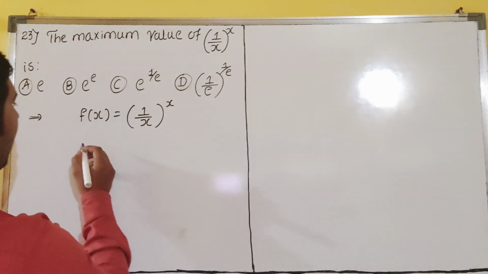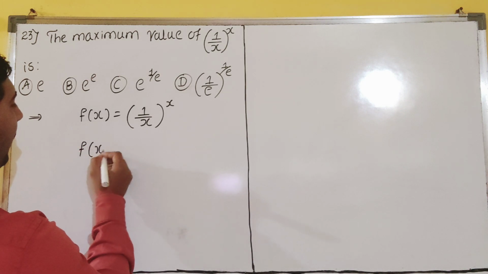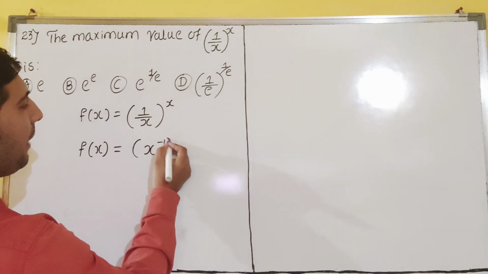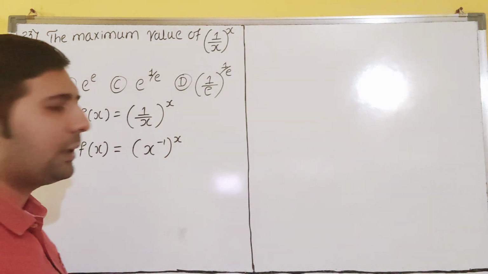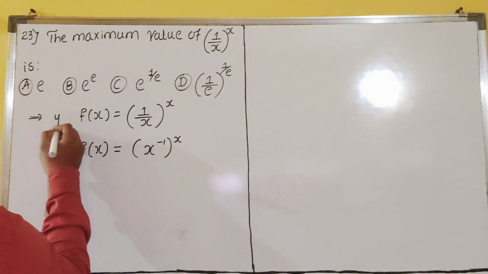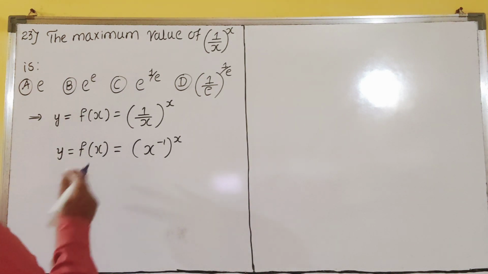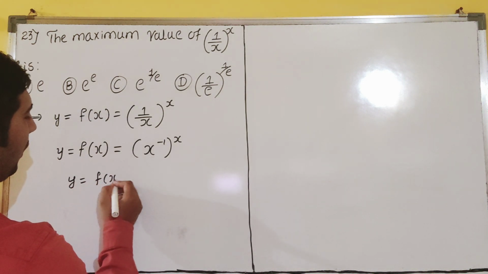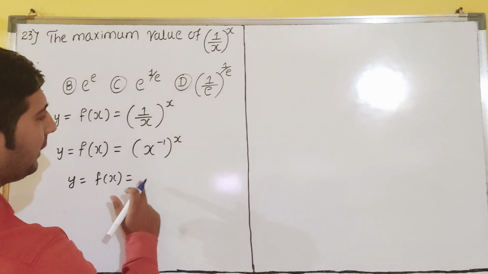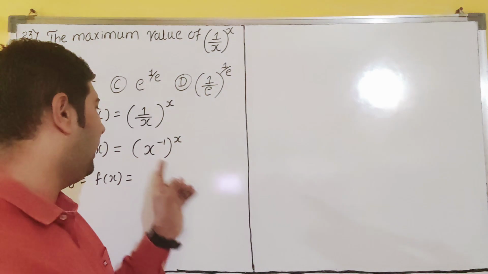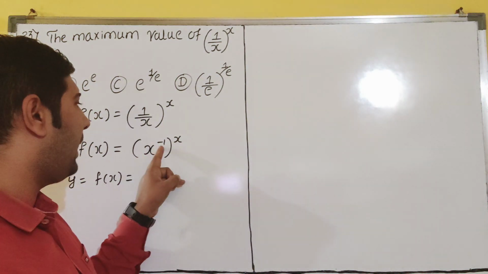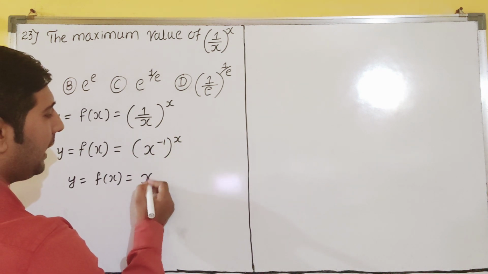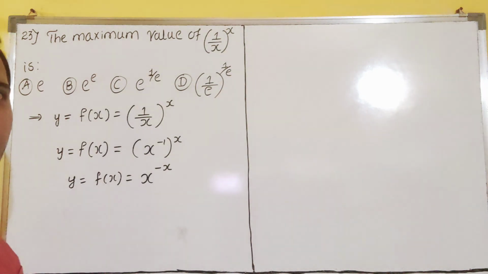So now how can I work here? You see, 1 by x I can write as x raised to minus 1, dear students. Everyone will agree with this. Now f of x is nothing but y only, so don't get confused, both are same. So now y is equal to f of x. (a raised to m) raised to n is a raised to m into n, dear students. Here m is minus 1 and n is x, so that is x raised to minus x you will get. I hope it is clear, everyone.